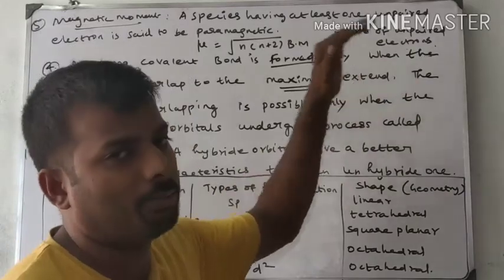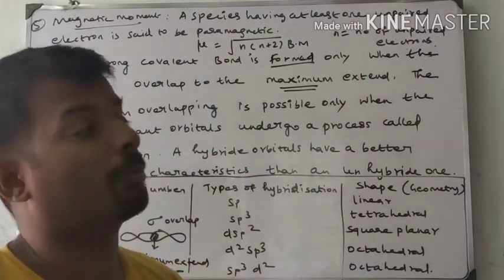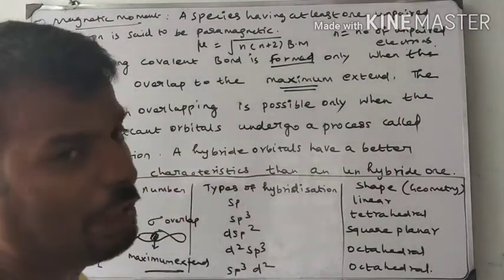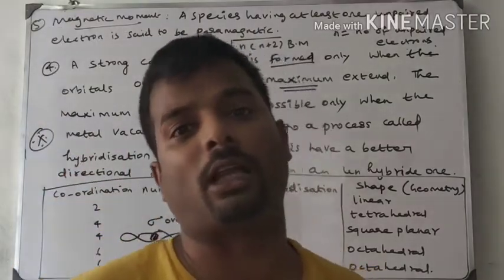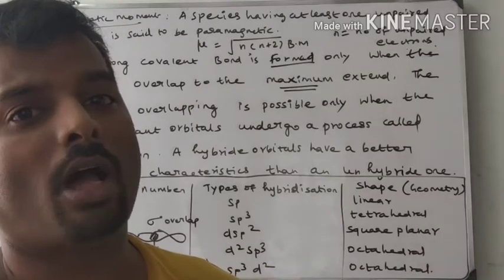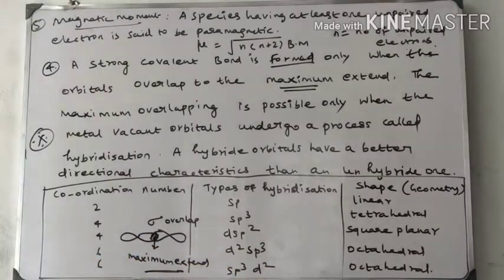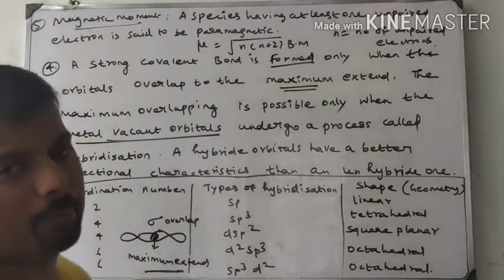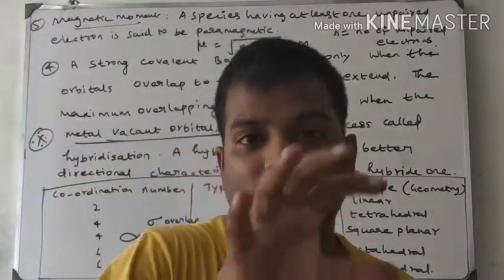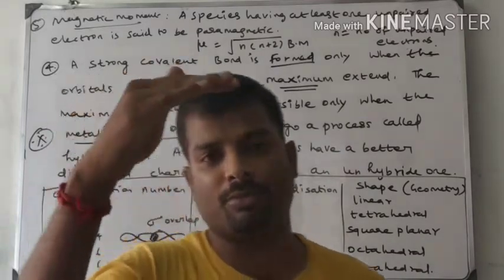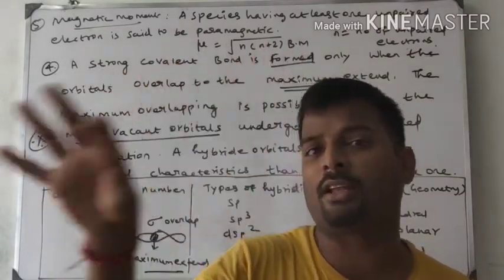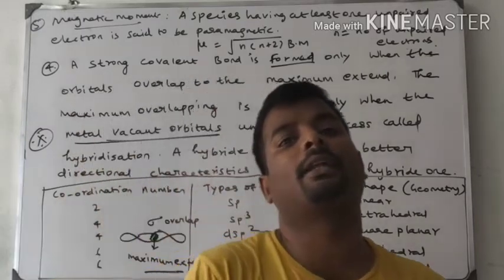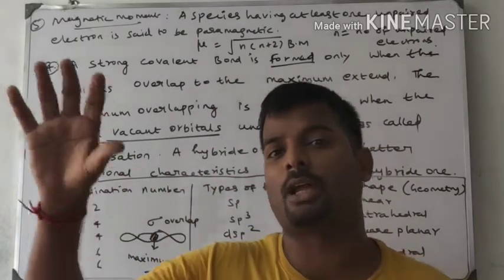Only the metal vacant orbitals undergo hybridization. They arrange themselves: if 3d5 means 5 electrons are there, during the hybridization process they make it empty and give space for hybridization.